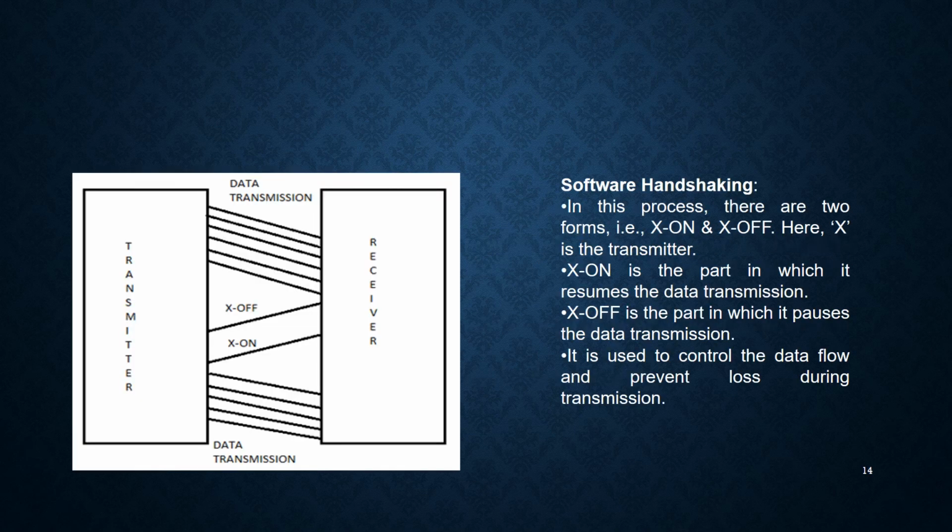Now for the same function, there is software handshaking, XON XOFF, which is also one of the most popular standards. In this process there are 2 forms, XON and XOFF, where X is the transmitter. XON is the part in which it resumes the data transmission, and XOFF is the part where it pauses the data transmission. It is used to control the data flow and prevent loss during the transmission.